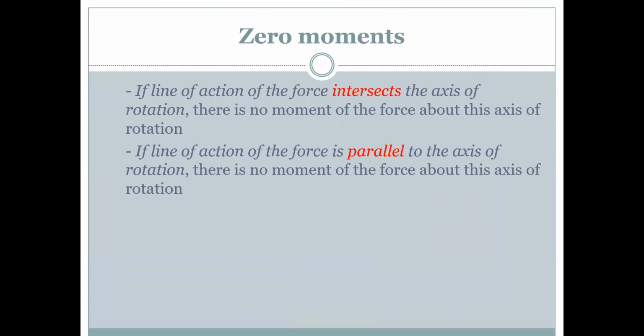So zero moments. If the line of action of a force intersects the axis of rotation, there is no moment of force about the axis of rotation. If the line of action of a force is parallel to the axis of rotation, there is no moment of the force about the axis of rotation. So at an intersecting point and a parallel line of action, there will be no moment of force about its axis.